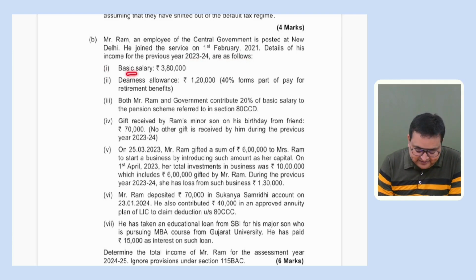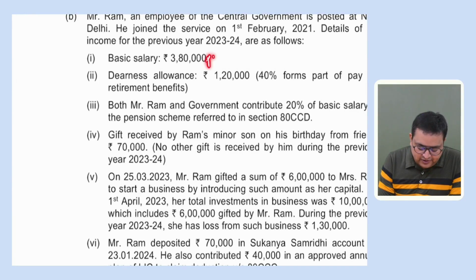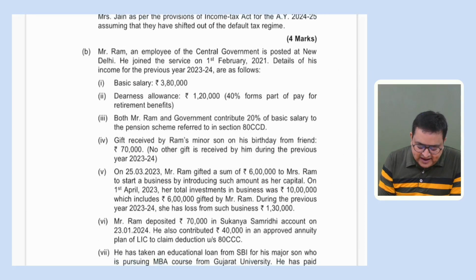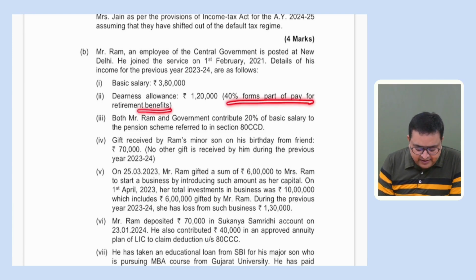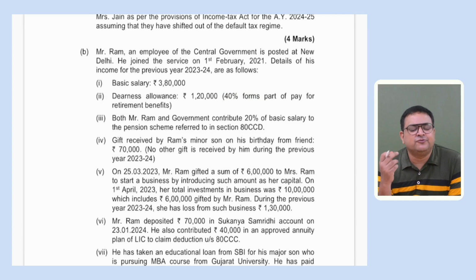Basic salary 3,80,000. Is it 380 per month or the total for the year is 380? It is for the complete year. It is 3,80,000 because per month is not written over here. So it is the entire full year salary, 380. DA allowance is 1,20,000, for the complete year. 40% forms part of the retirement benefit. So as of now, we don't have to do anything regarding the percentage which forms part of retirement benefit.